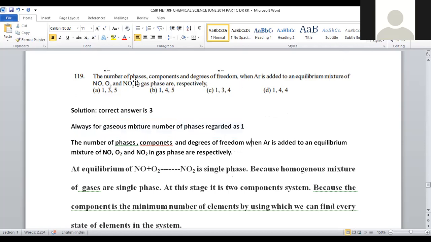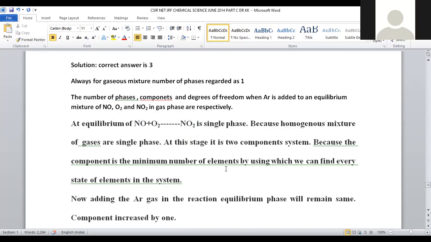So what they are asking for is the number of phases. Nitric oxide is a gas, oxygen is a gas, nitrogen dioxide is a gas, and even argon is also a gas. If all are gases in nature, you can say the number of phases will be only 1. So the first question, number of phases, is completed. Then the things to be solved will be components and degrees of freedom.